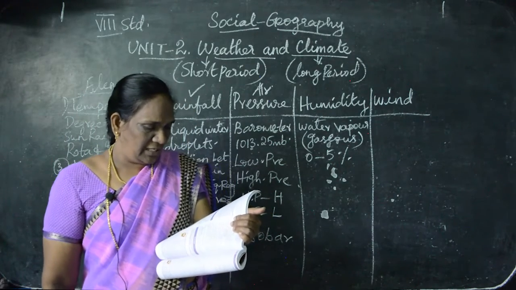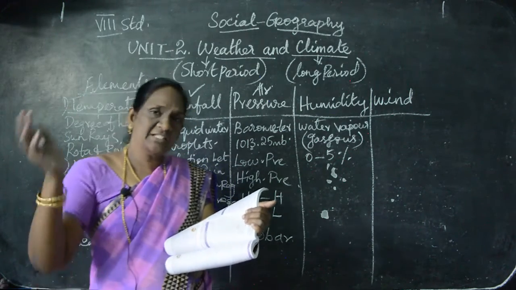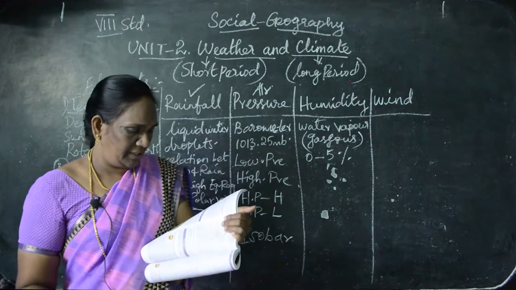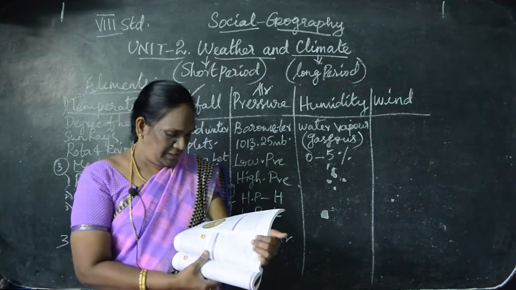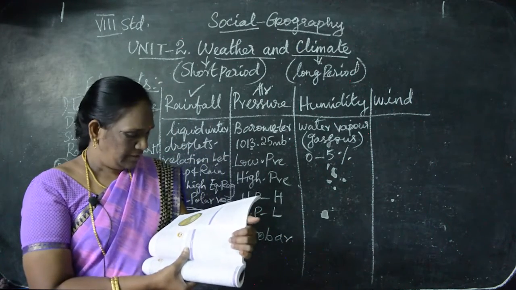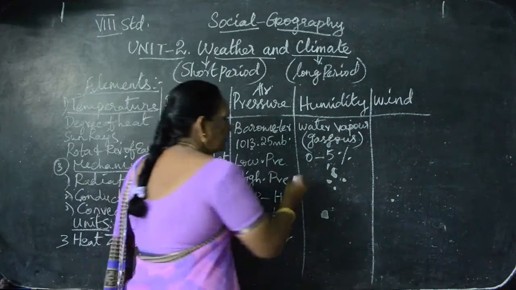Understand? So the level of humidity decreases from the equator towards the poles. This humidity is expressed in different ways. There are 3 types of humidity. What are they?